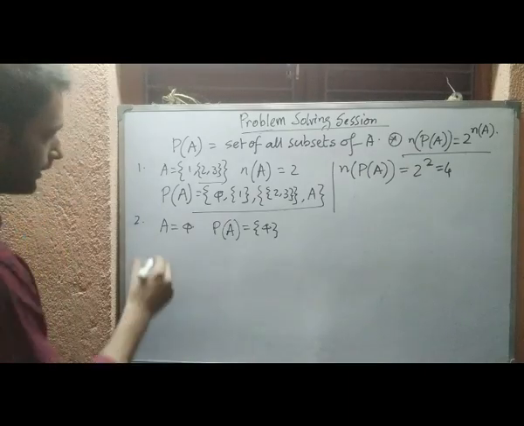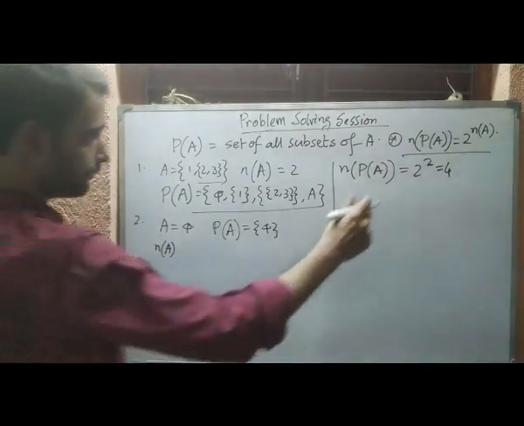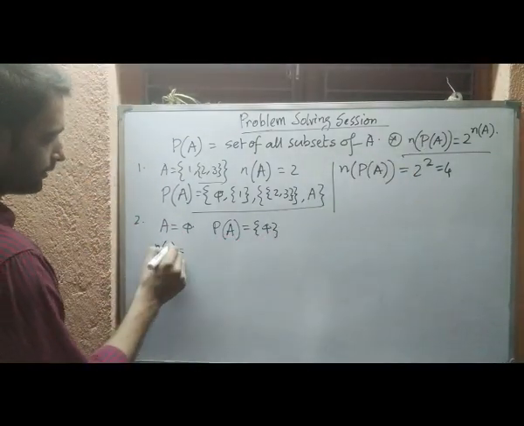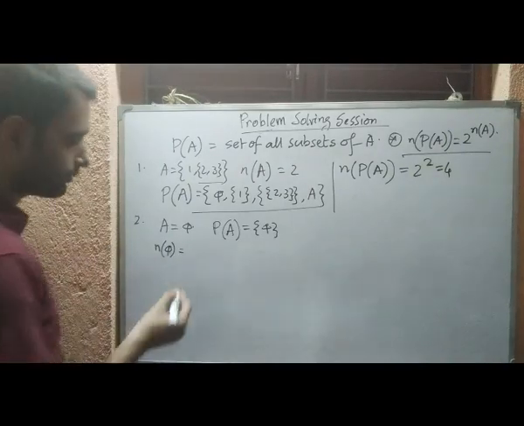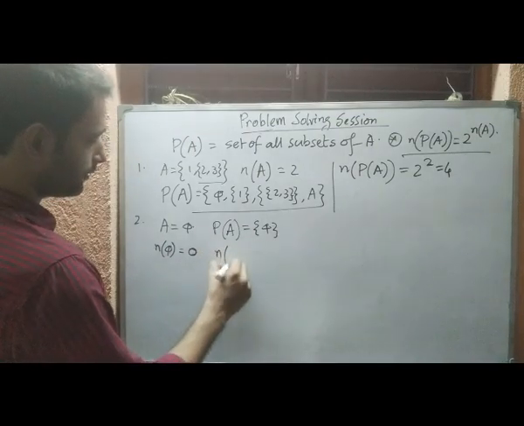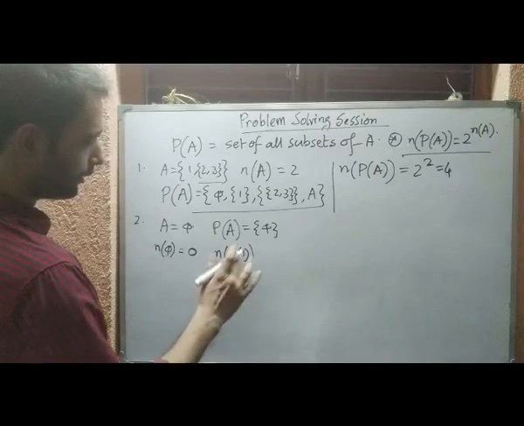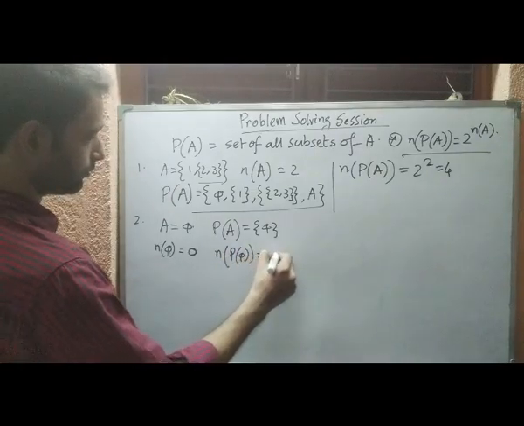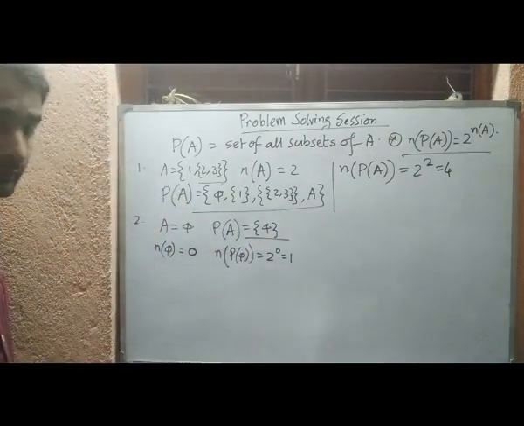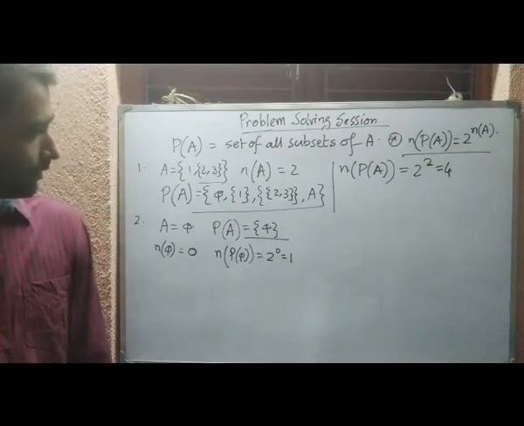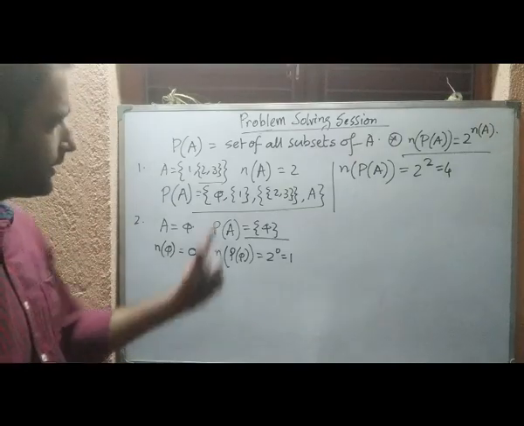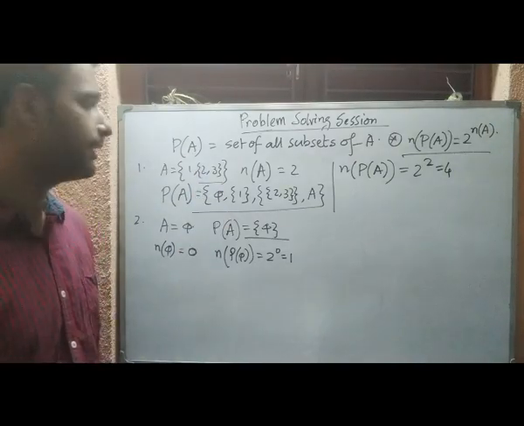And you can also clearly verify the number of elements formula here. That is n(A), that is n(ϕ). What should be n(ϕ)? There are no elements, so it is 0. And clearly from here we can say that n of the power set of ϕ should be 2 to the power 0, that is 1, and there is one element, that is {ϕ}, a singleton set. So I think for the rest of the problems regarding power sets, that is finding power sets of any finite set, you can do it now.